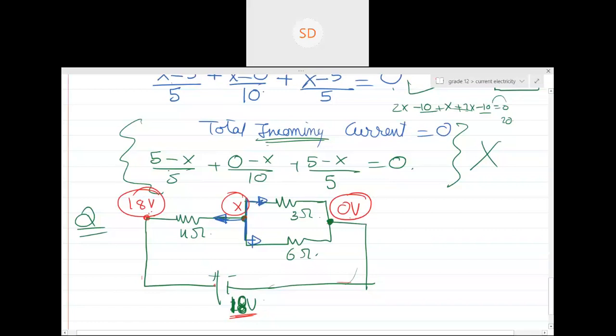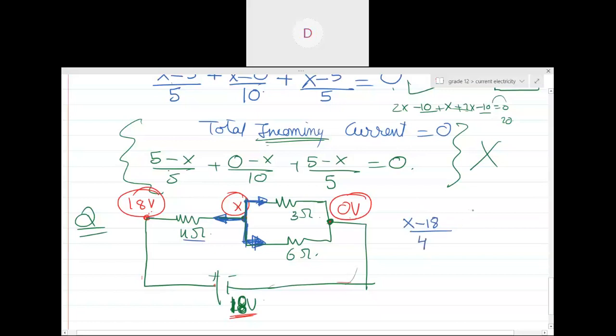Although we know that current will come from here and then go over there, but still X is a variable, right? Do you know the value of X? No, sir. So leave the direction, leave the value of X. So let's make first X minus 18 divided by what is the resistance? Sir, four.